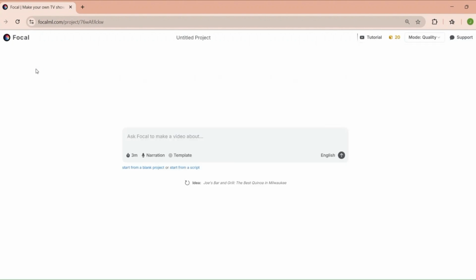Script writing assistance? Check. Focal ML offers suggestions, helps generate dialogue, and can even adapt existing stories. I put it to the test by feeding it a basic plot outline. The results? Honestly, I was impressed. It's not going to win any Pulitzers, but it's a fantastic starting point, especially for those struggling with writer's block.